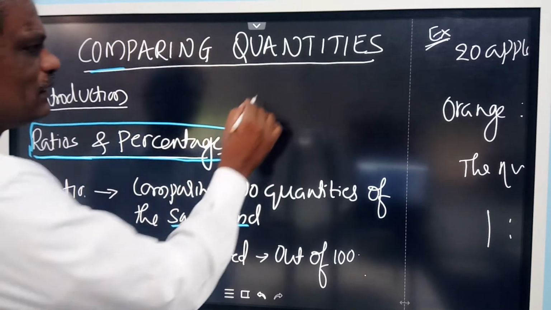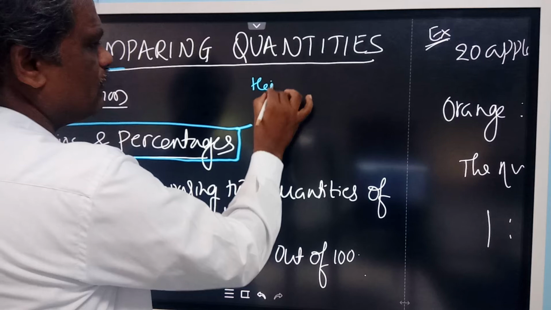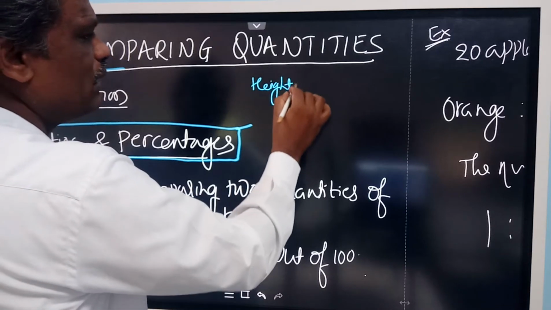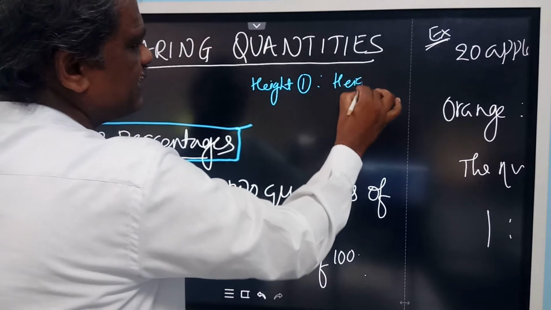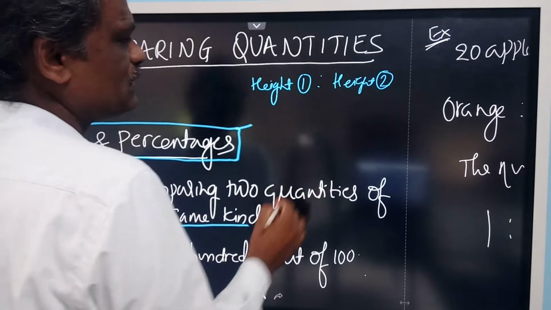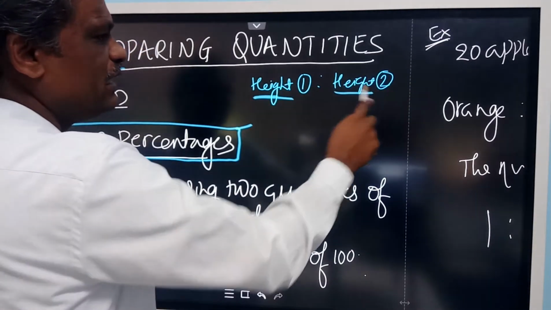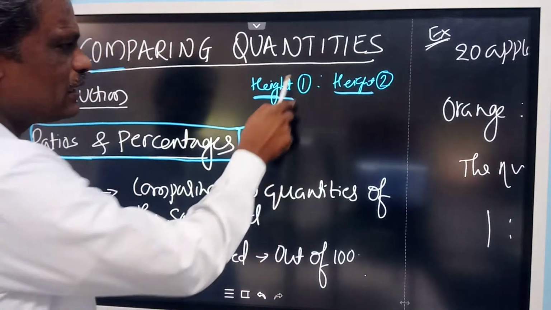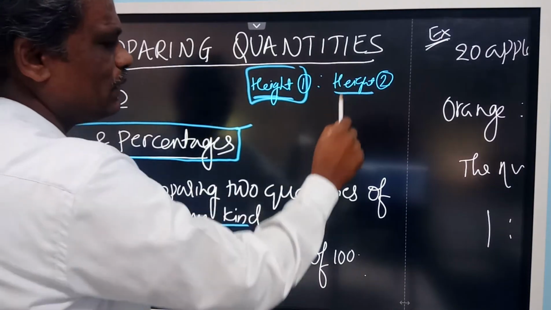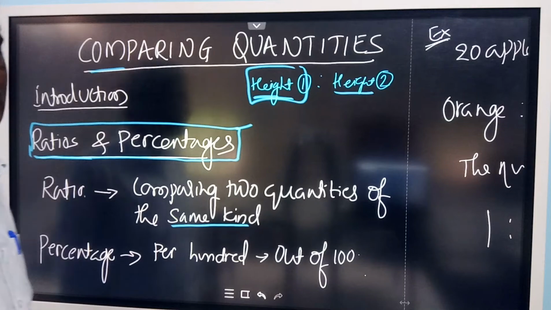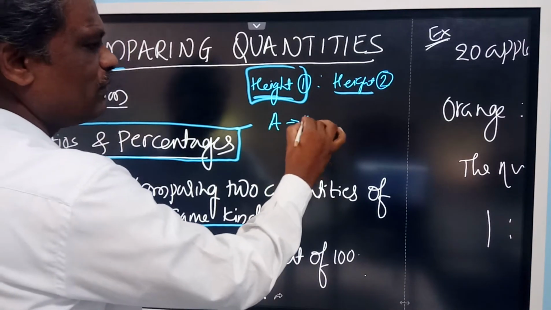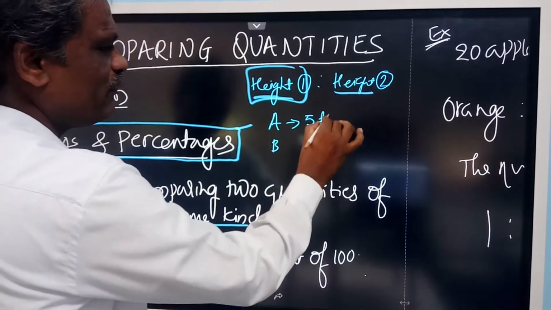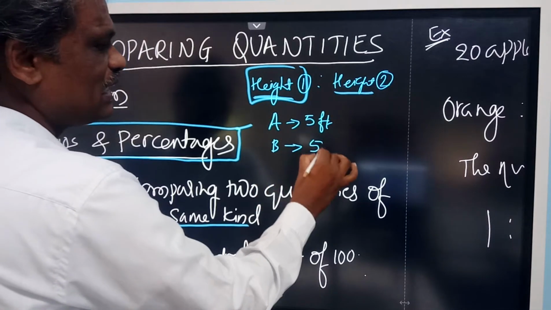For example, the height of the first person with the height of the second person. It should be height with height only. You cannot compare the height of one person with the weight of the other person. Suppose person A has a height of 5 feet and B has a weight of 50 kg.